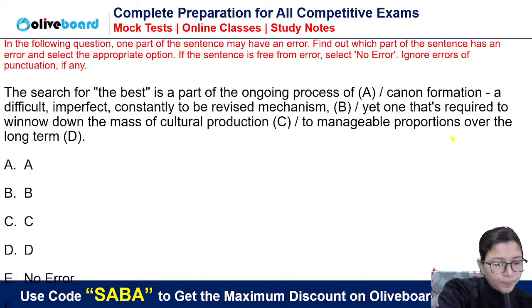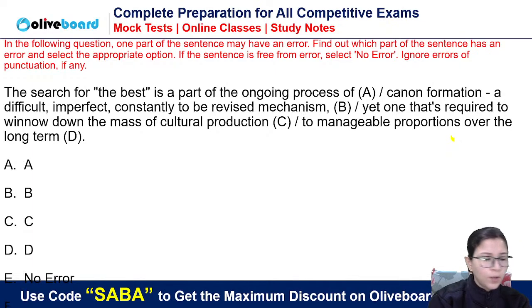Now listen to me. Can anyone tell me what is wrong here? Let's see this sentence. I think everybody is guessing. Some are saying B, D, all these things.